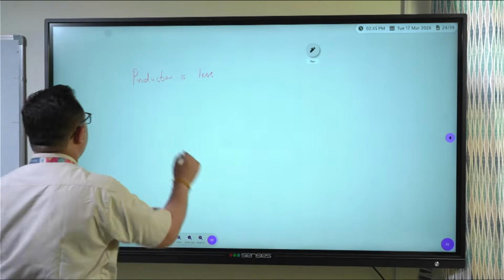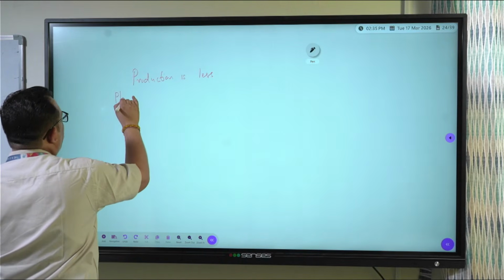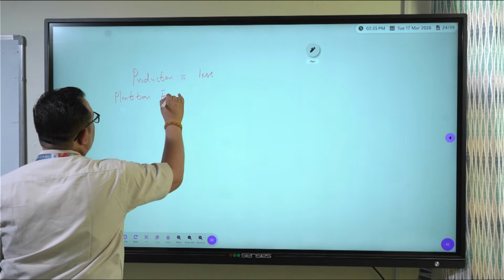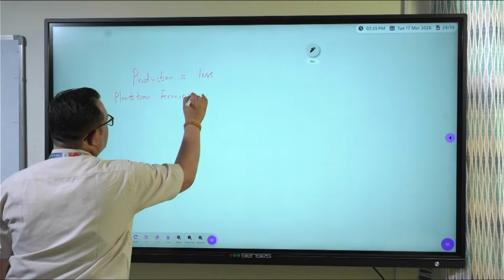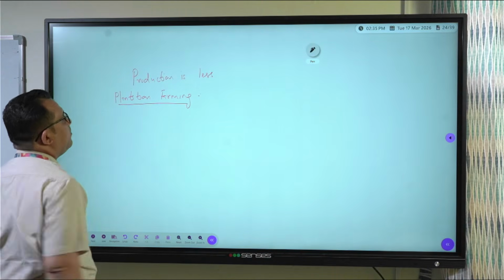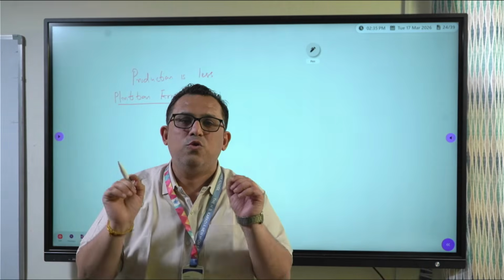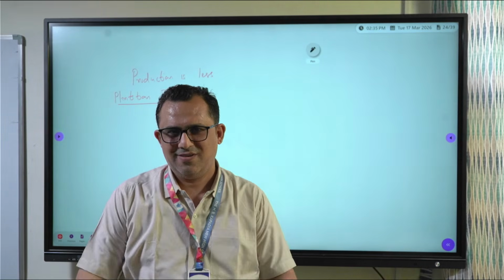Now plantation farming. If I talk about plantation farming, it is opposite to subsistence farming. This farming is characterized by huge land holding and use of sophisticated machinery.